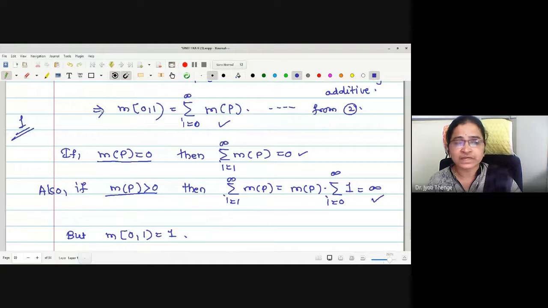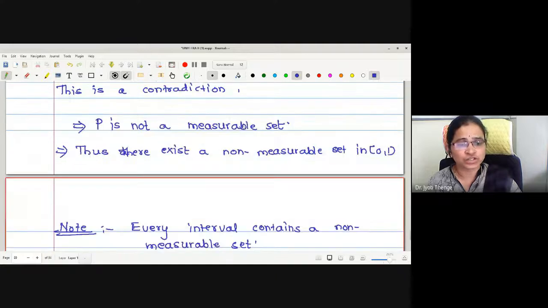The measure value on the left-hand side is 1, because this is an interval and the Lebesgue measure of an interval is its length. But in both possibilities, measure of P is 0 or measure of P is greater than 0, the right side gives us 0 for measure P zero, and an infinite value for measure P positive. This means in both cases, the measure of the left-hand side does not match the measure on the right side, and this is a contradiction.